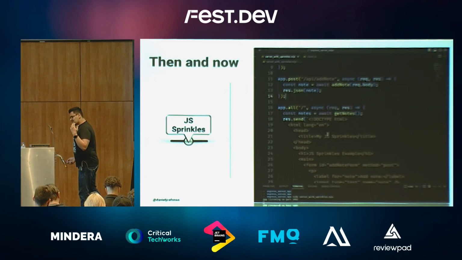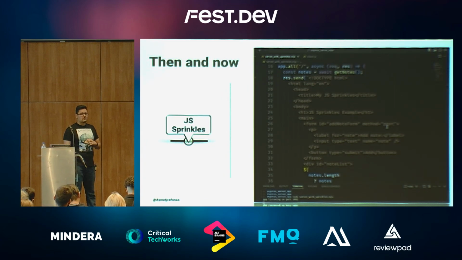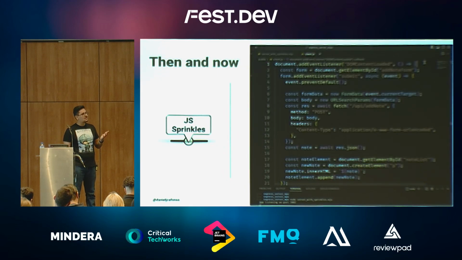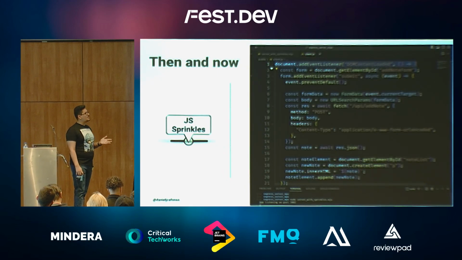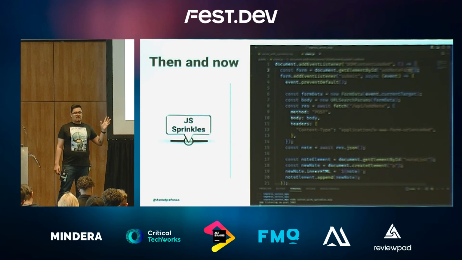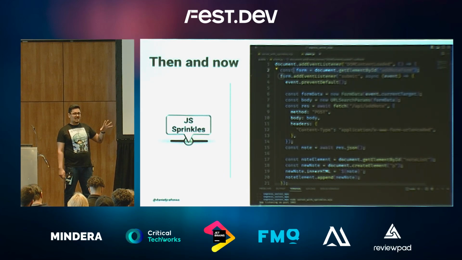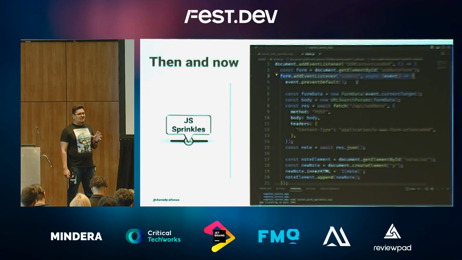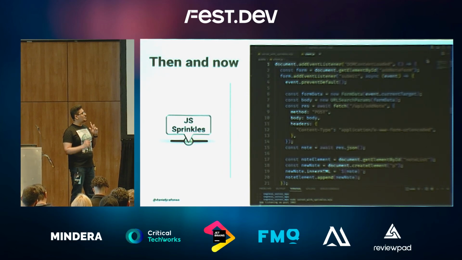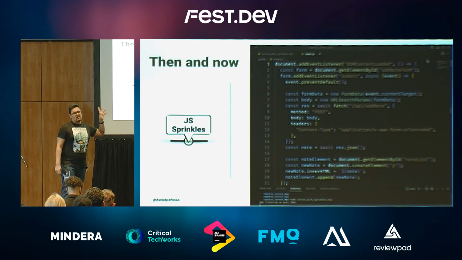Okay, this is the server. Now you want to know a bit more about the client. So now we added JavaScript. First, we wanted to make sure that whenever the DOM loaded, we could get our form and create an event listener. So we told the form, hey, whenever you submit, you're going to do something. And I'm going to stop right here. You're going to do event preventDefault.